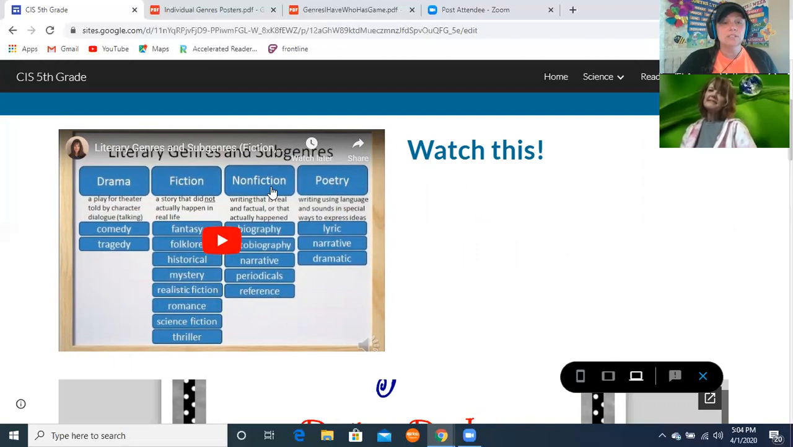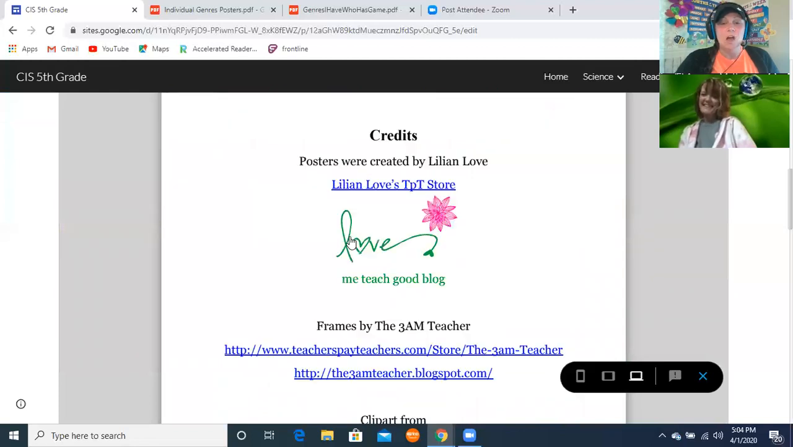So you can see all the nonfictions and all the ones that fall under fiction. I bet Mrs. Smith told you all about genres in the library for sure. I bet you already know this. This is going to be a piece of cake today.